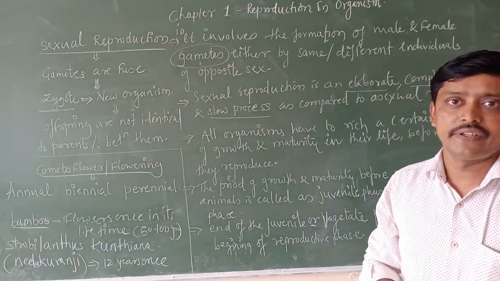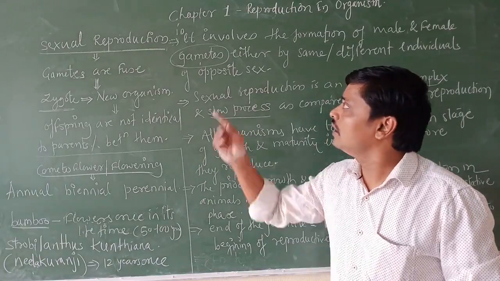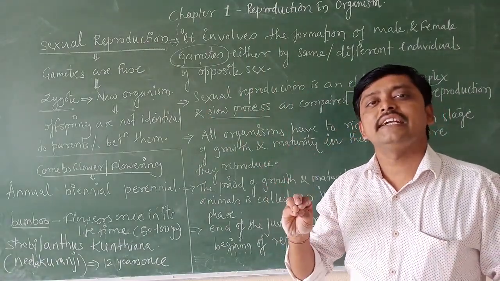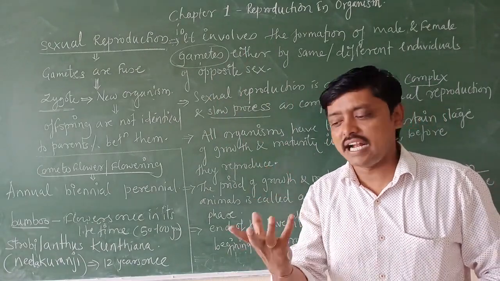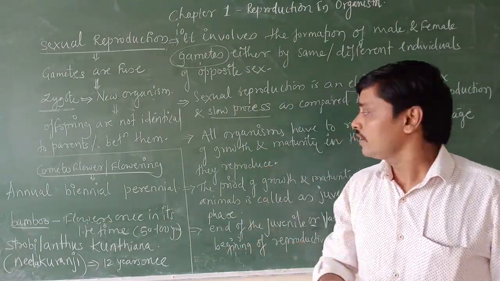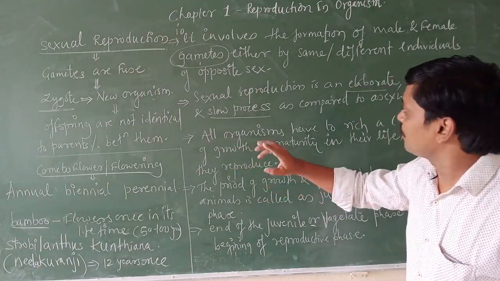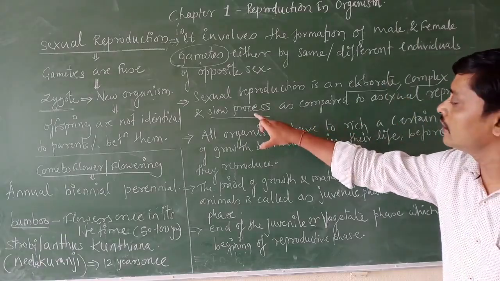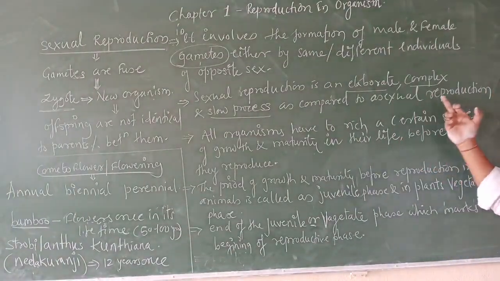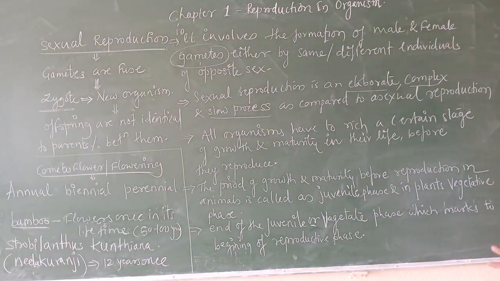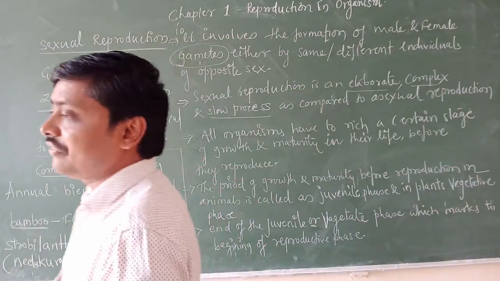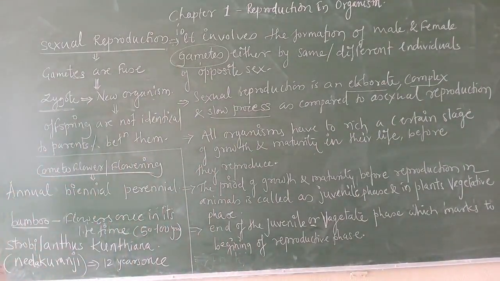This is the second difference. The third difference: asexual reproduction is a simple one, it is faster and takes less time. Sexual reproduction is an elaborate, complex and slow process as compared to asexual reproduction. Okay, these are the basic differences between asexual reproduction and sexual reproduction.